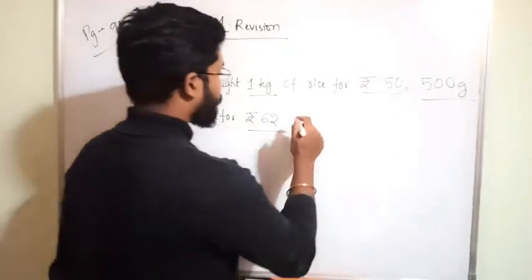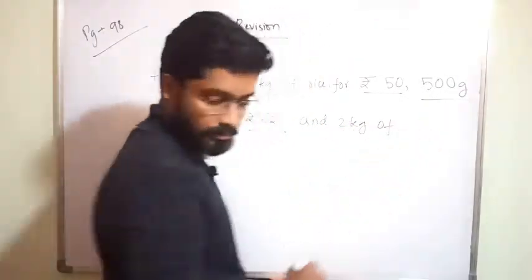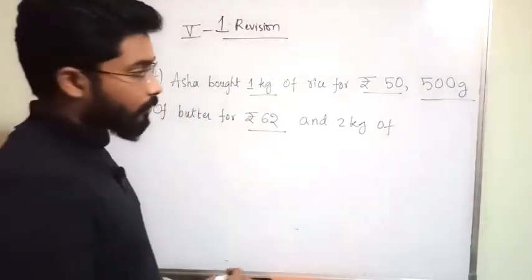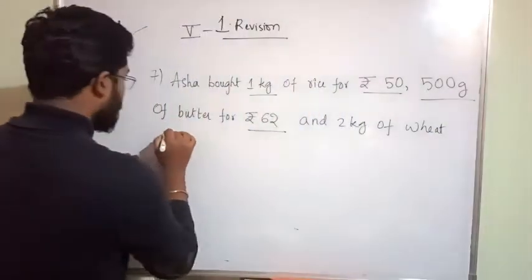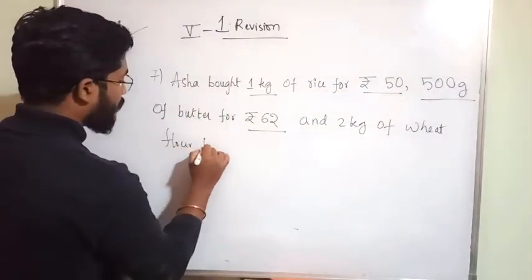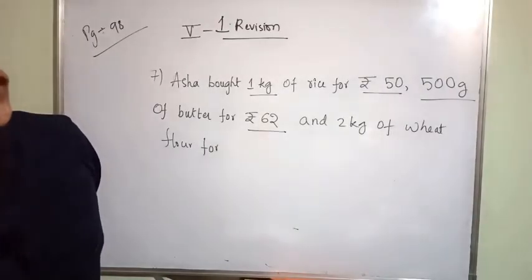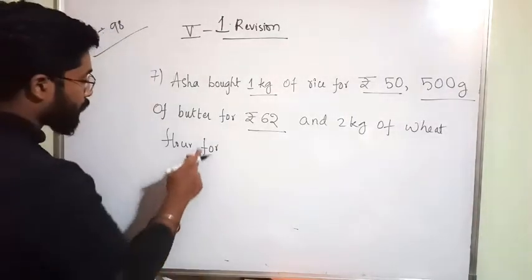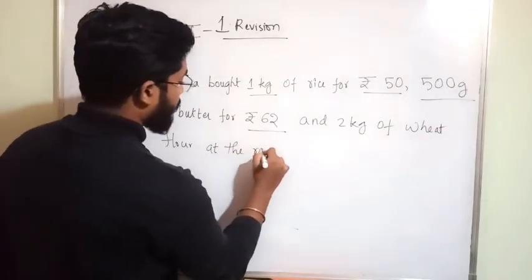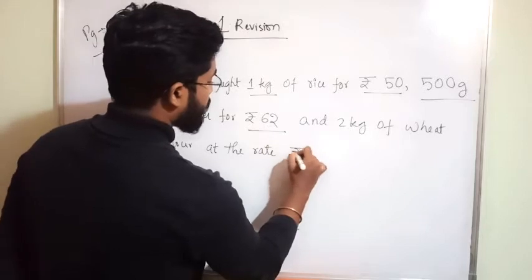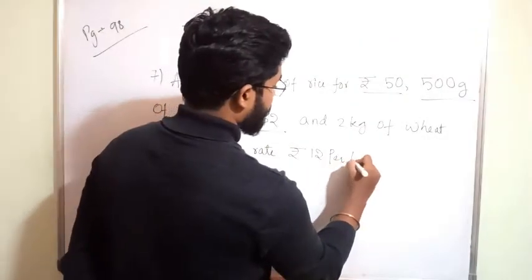And 2 kg of wheat flour for how many rupees? At the rate of rupees 12 per kg.